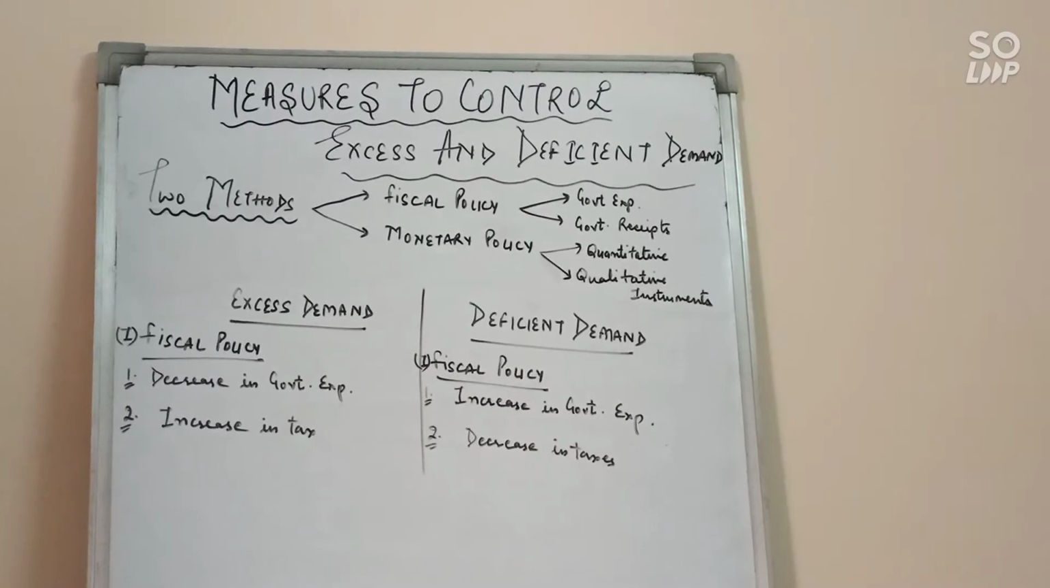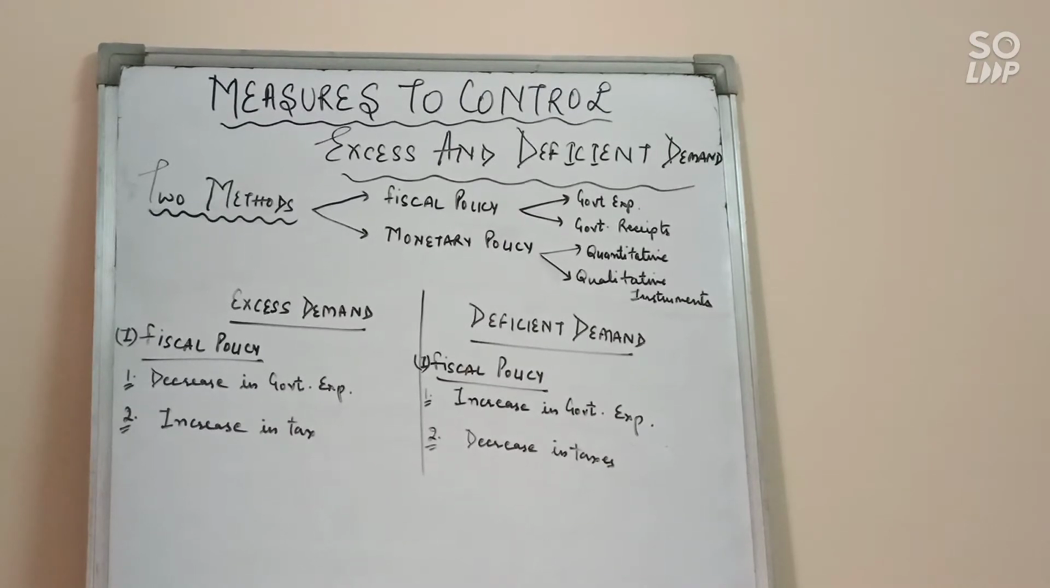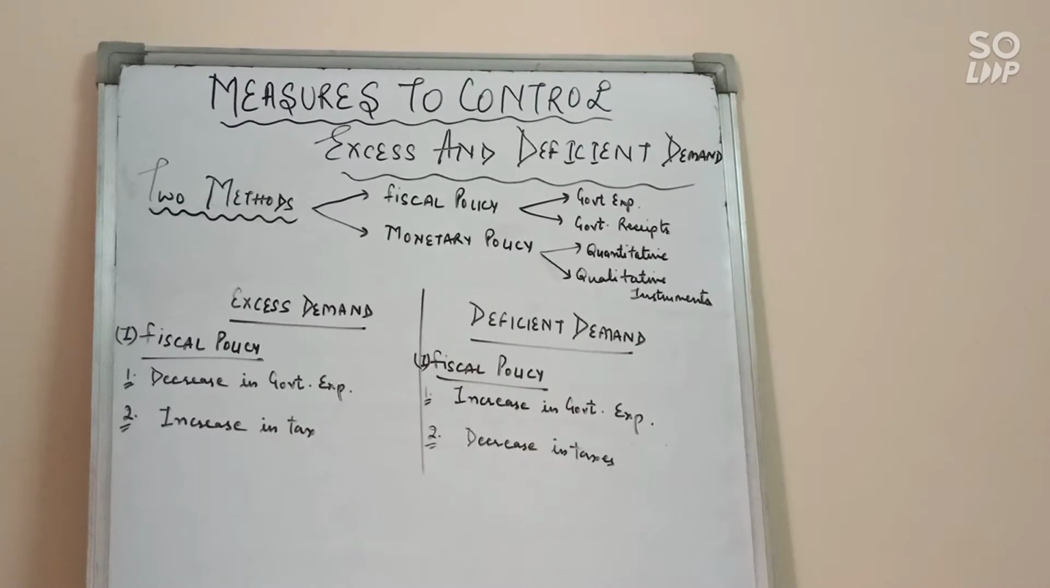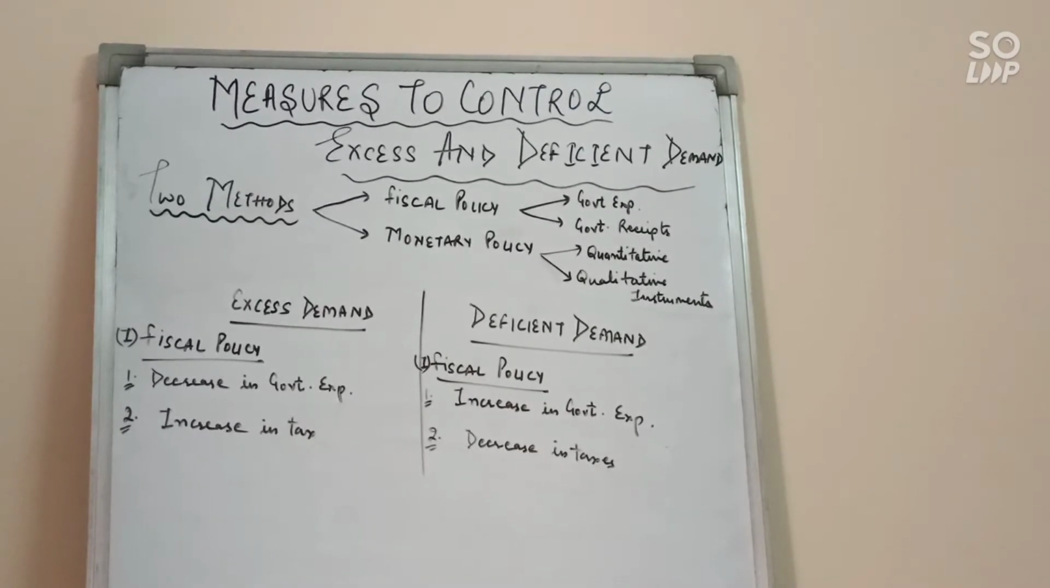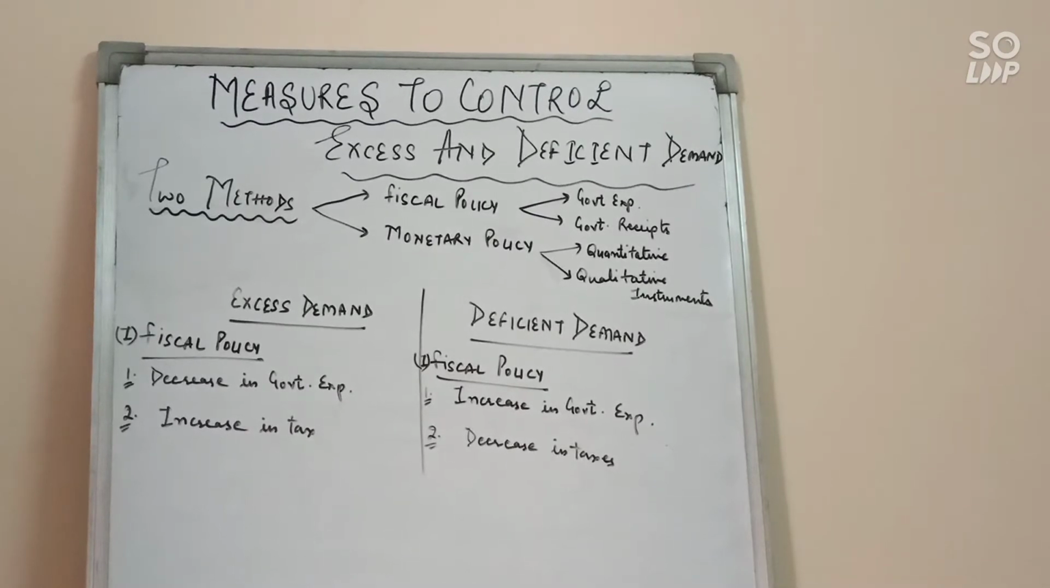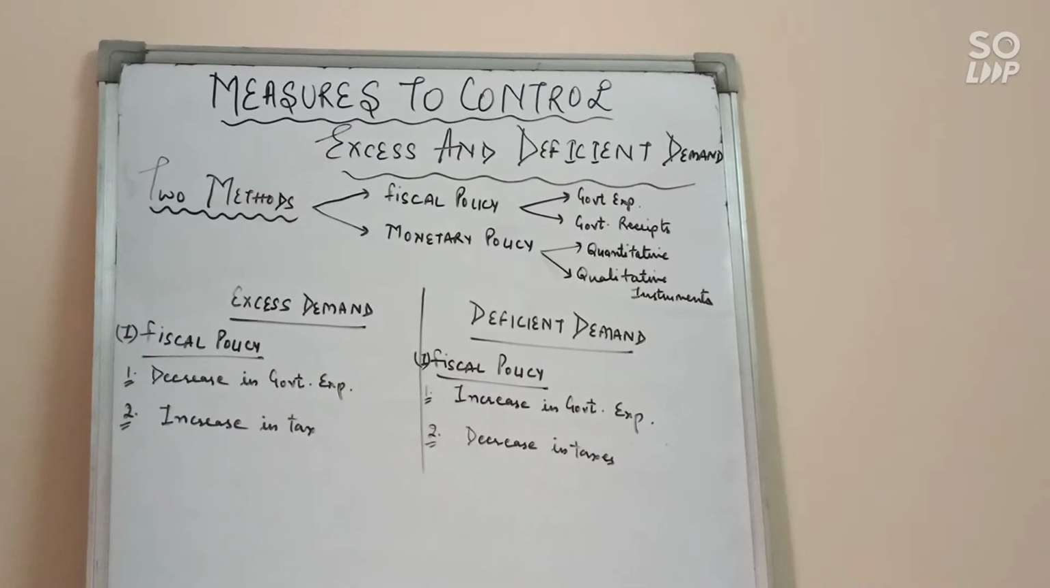Hello everyone. I have discussed two problems, that is excess demand and deficient demand, which arise due to increase or decrease in aggregate demand, then required aggregate demand for full employment equilibrium. So now the question is how we can control these problems if they arise in the economy. So let's see measures to control excess or deficient demand.